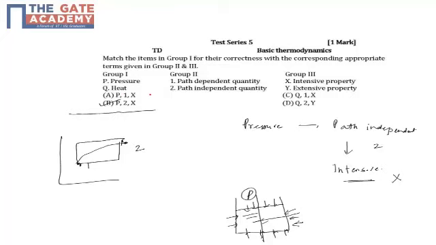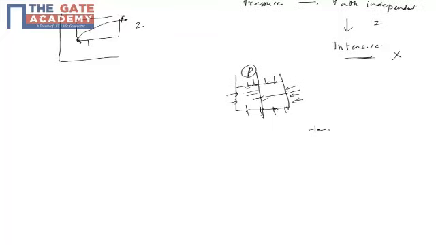Now coming to Q, heat depends on the path. We know that because the quantity of heat that is transferred in a process depends on the path of the process. It depends on the process, whether you have an isochoric process, or isentropic, where it's zero, or isothermal. So it all depends on the process. So heat is path dependent.